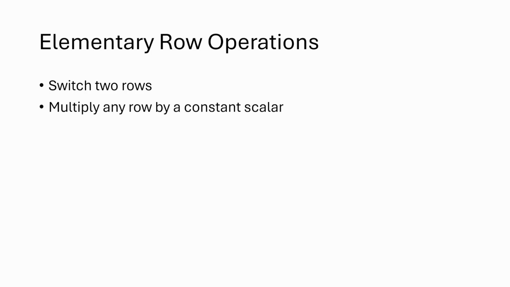Next, you can multiply any row by a constant scalar. This is exactly analogous to what you learned in high school or maybe even middle school: you can do anything you want to an equation as long as you do it to both sides. That's what we're doing here. We take both sides of an equation and multiply them by the same factor. So that's our multiplication elementary row operation.